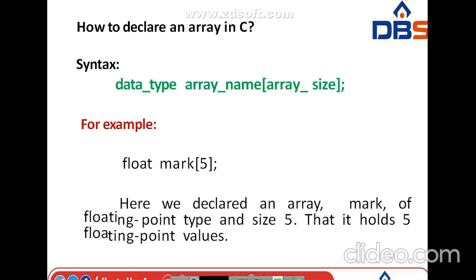Five is the maximum size. We cannot exceed the size. When representing the array size, we use only that maximum. Here we declare an array marks of floating point type with size 5. This holds 5 floating point values, so we can store a maximum of 5 floating point numbers only. So this is the declaration of the array.